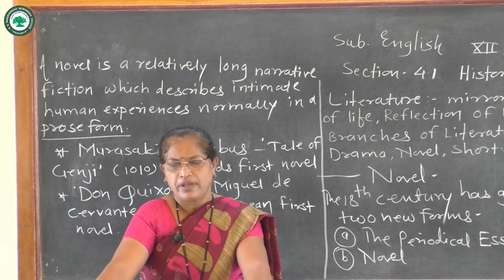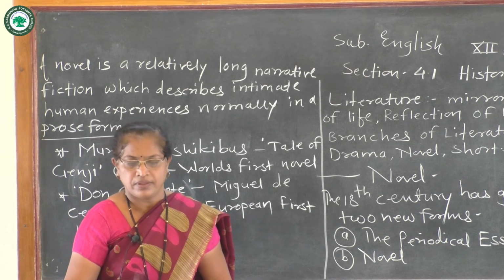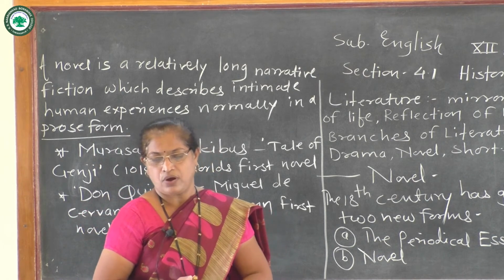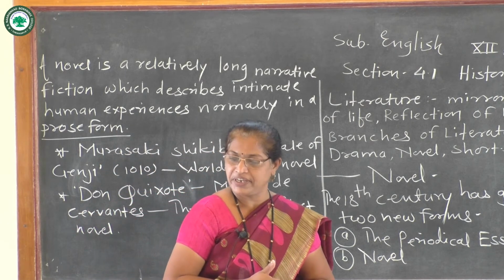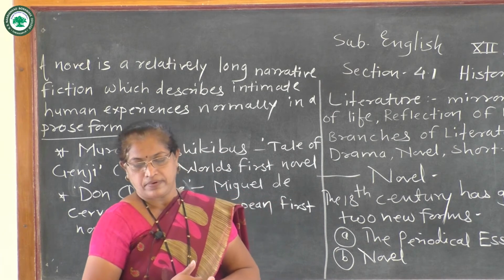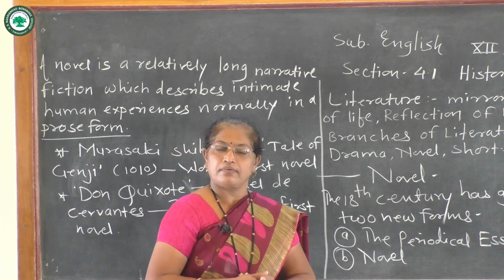A novel narrates a story, embellishing or decorating it with more details of time, place, nature, people and their mindset.